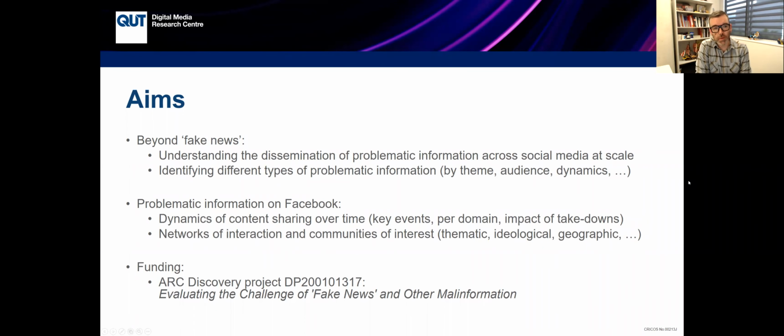This project moves beyond problematic definitions of fake news to understand dissemination of generally problematic information across social media at scale. We're zooming in here on Facebook and specifically looking at dynamics of content sharing on the Facebook platform around key events and specifically looking at domains and link sharing practices.